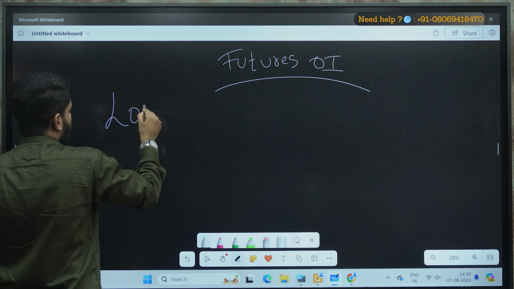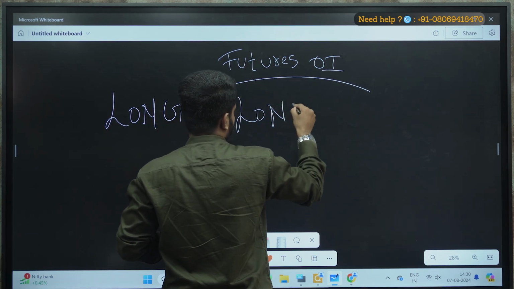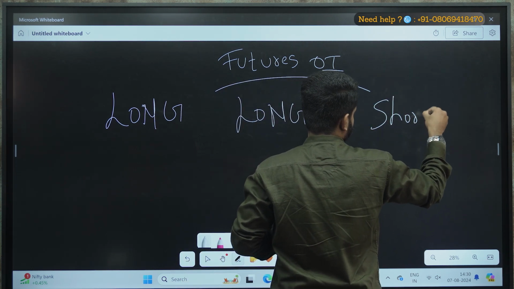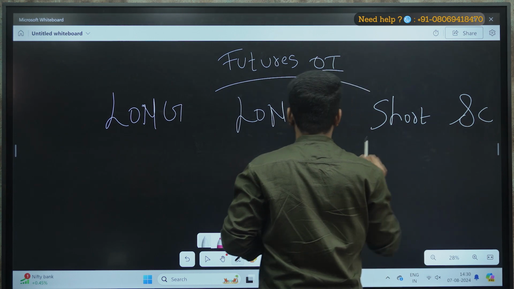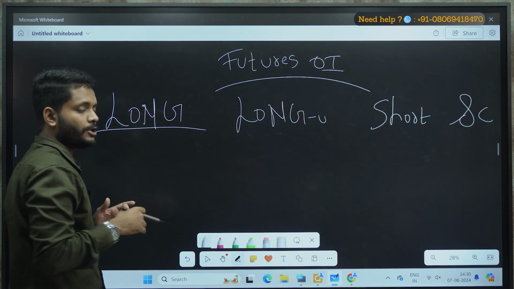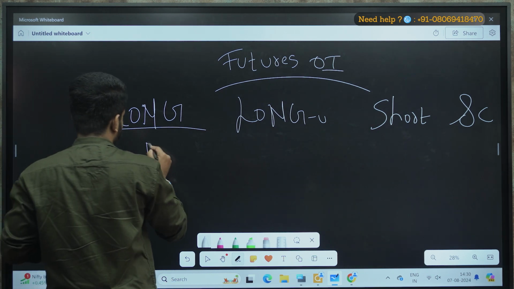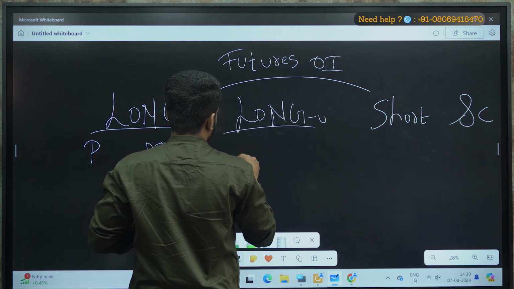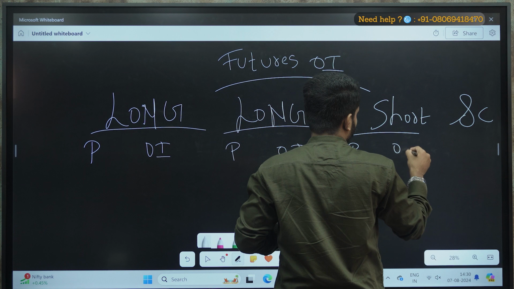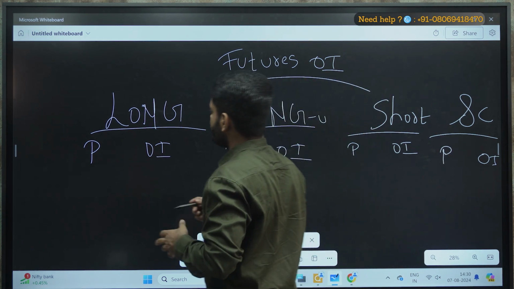There are 4 buildups, as you know. First is long, second is long unwinding, third is short, fourth is short covering. The 2 components you need to gauge whether a particular stock is in long, long unwinding, short or short covering are price, which is the first one, and open interest, which is the second. With price and open interest, you can gauge whether a particular stock or a sector is in long buildup, short, or short covering.